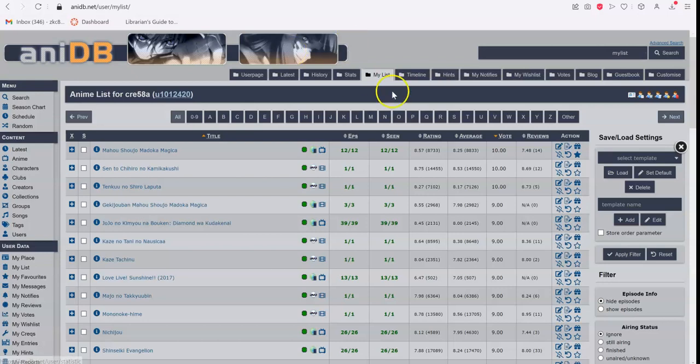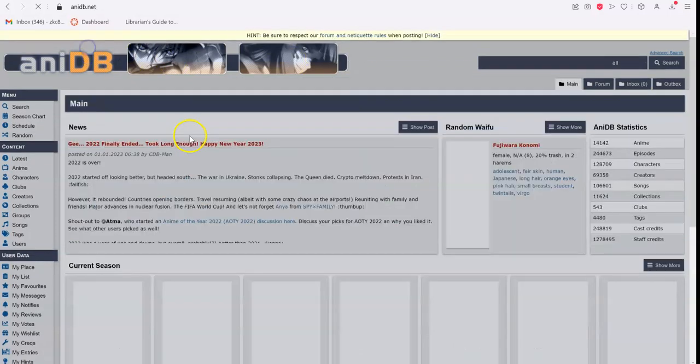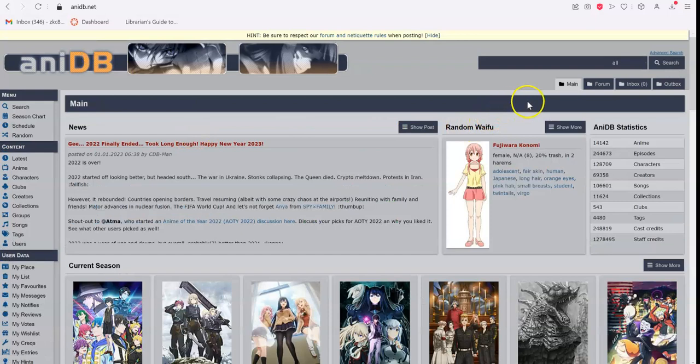I do think the interface could use a bit of upgrading, specifically some of the advanced search features that I noted before. I wouldn't consider it exactly user-friendly, but I think it gets the job done. And so, yeah, there's a brief introduction on how to search on AniDB and what the search features are.